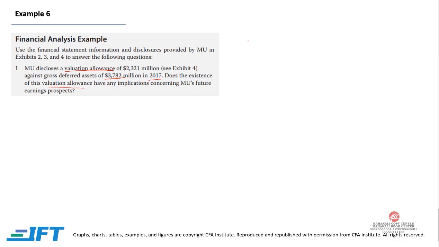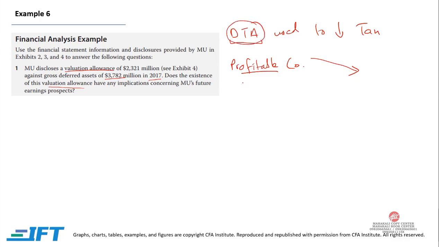Now, first of all, we need to understand, deferred tax asset is used to lower taxes for profitable companies. So when the company is profitable, deferred tax asset can be used to lower taxes. Now, if the profitability is low or you don't see any profitability in the future, there is no point of having deferred tax asset. So deferred tax asset won't be used to lower taxes, because when the company is not profitable, the company doesn't pay any taxes. So when there are no taxes, deferred tax asset cannot be used. So if in the future the profitability is low, there is no benefit of deferred tax asset.